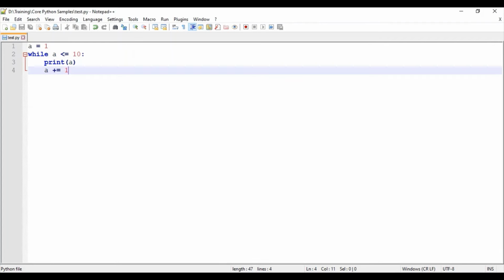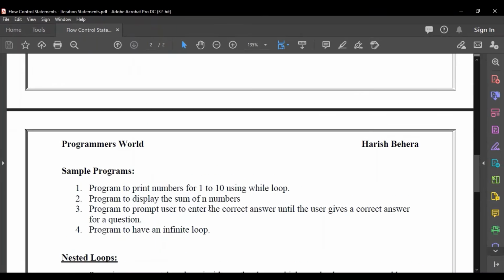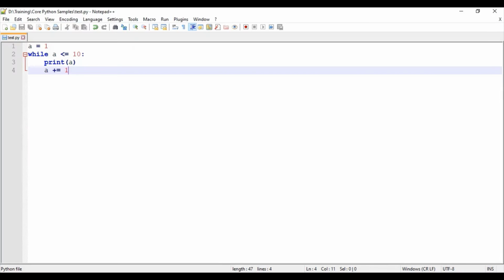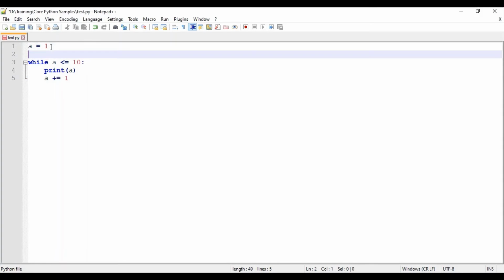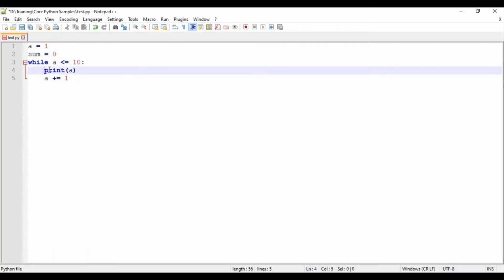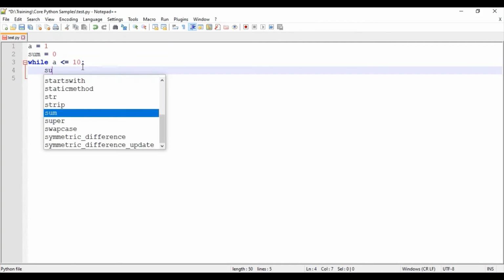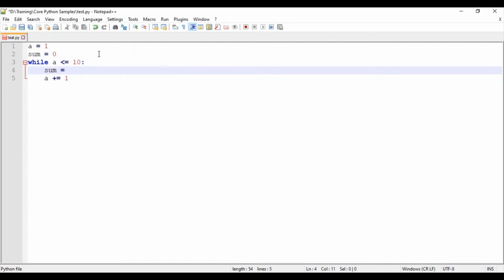And then the next program is the same, a program to display the sum of n numbers. With the help of a while loop, we do it the same way as with the for loop, only the condition changes. So a equal to 1, and I have a value sum equal to 0. While a is less than or equal to 10, sum equal to... here I am not getting any input from the user. Okay, let me get an input from the user.